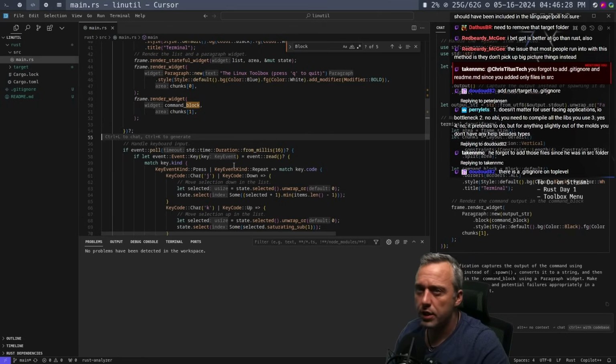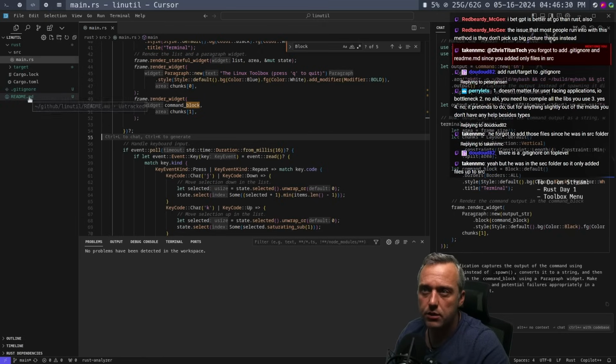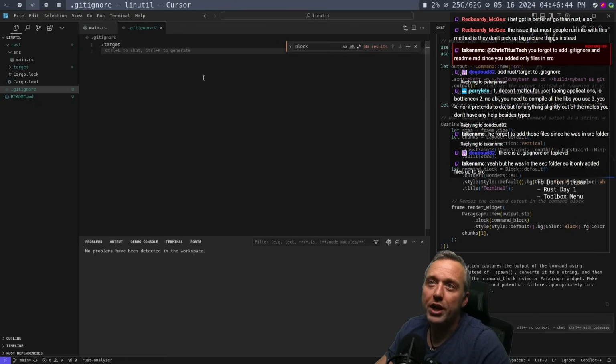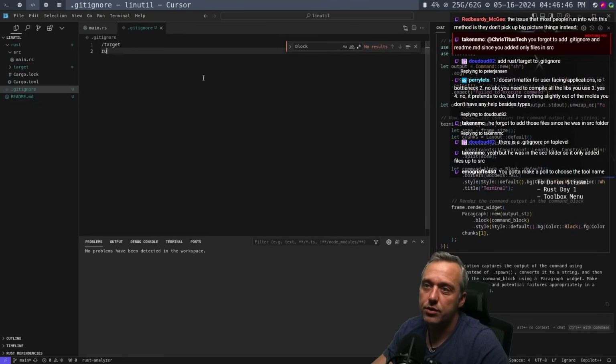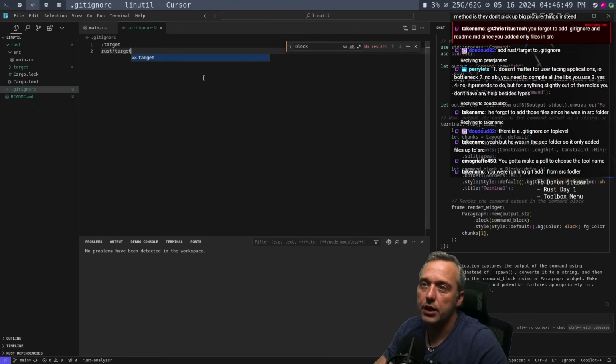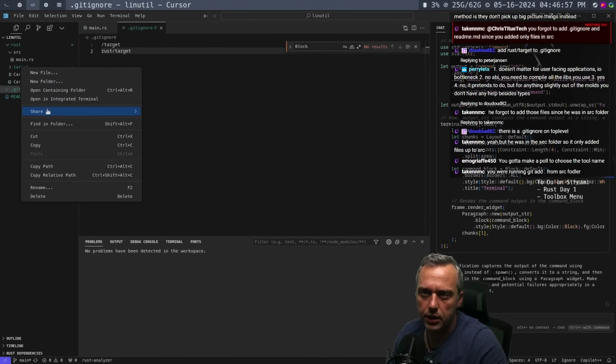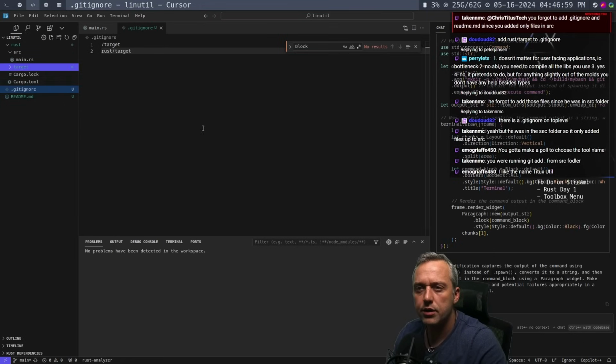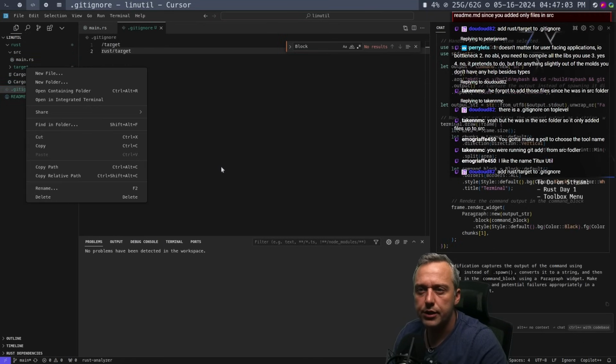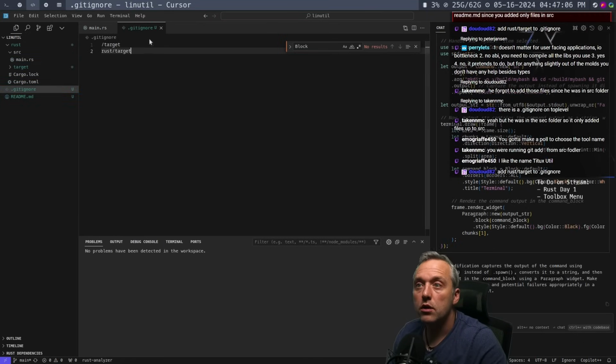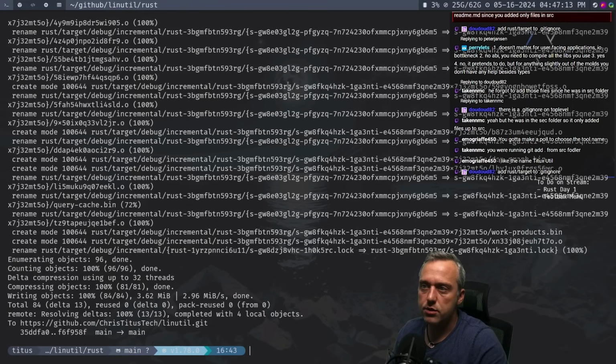What files did I miss? Did I miss a file? Add Rust to... Oh, okay. Git ignore. Thanks, Duo. So let's go git ignore. We have target, but we need Rust target. Yeah. Thank you. Let's do that. I think you can just click that and say add to ignore. Oh, that's not an option, huh? Well, they should make that an option. Anyhow. Yeah, let's do that.